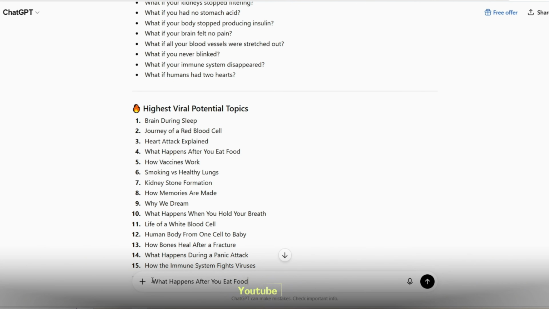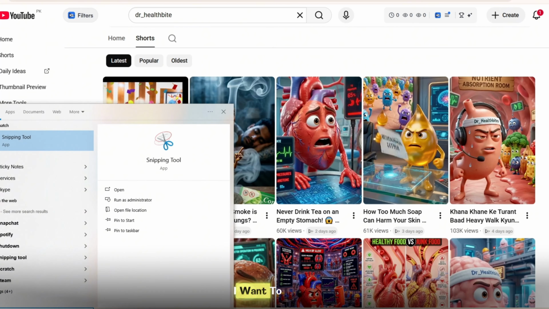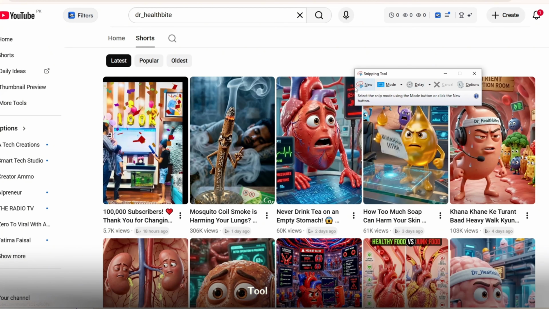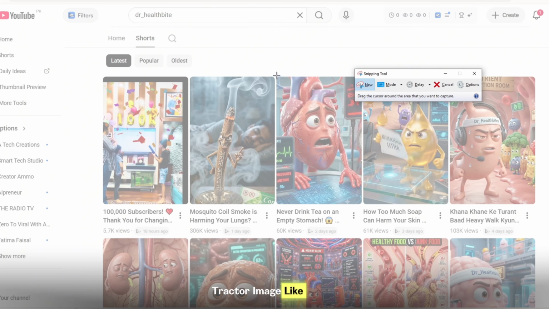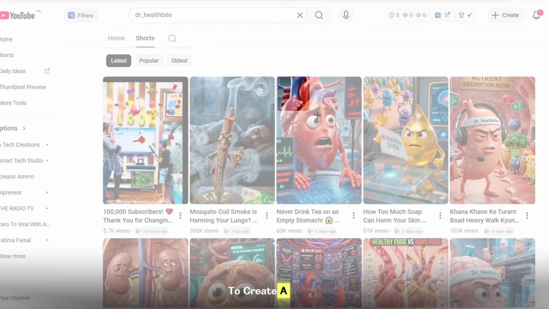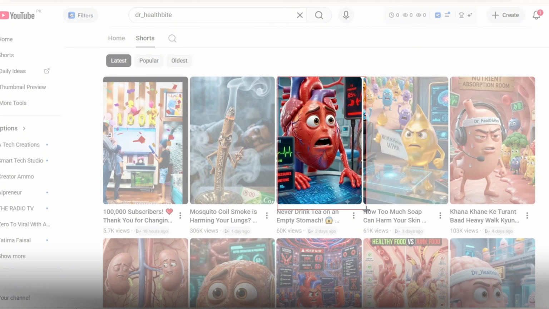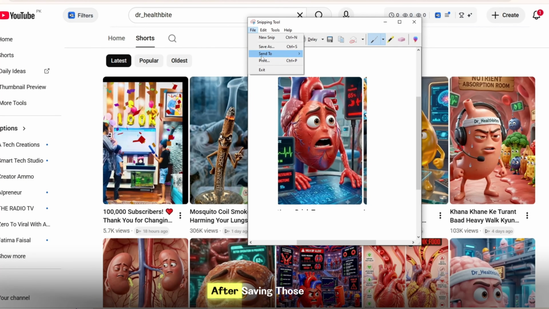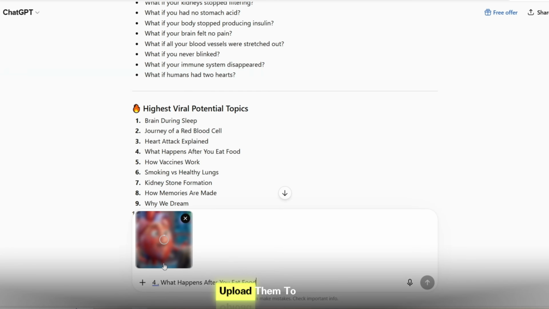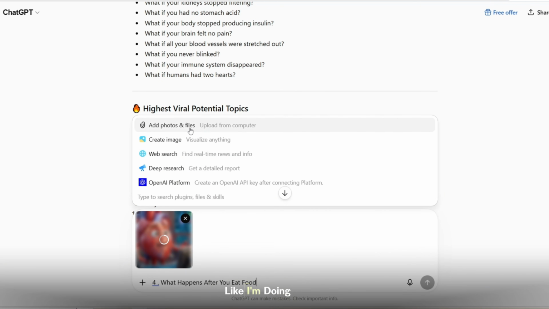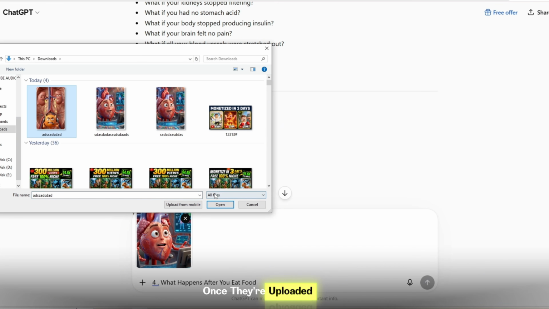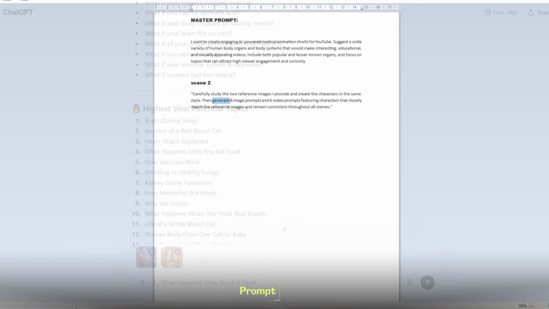Next, I'll go back to YouTube and find the type of video I want to create. Using the snipping tool, I'll crop a tractor image like this because I want to create a similar style of video. You should crop 2 or 3 images and save them. After saving those images, upload them to ChatGPT, just like I'm doing here. Once they're uploaded, copy and paste the Scene 2 prompt.